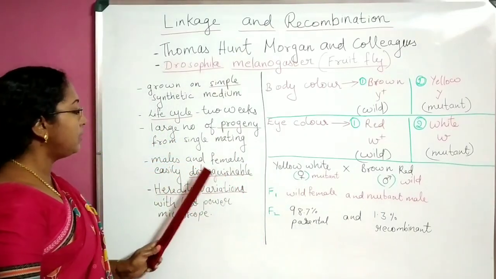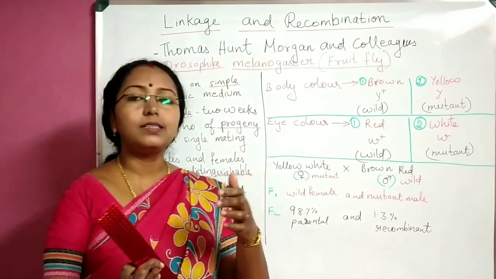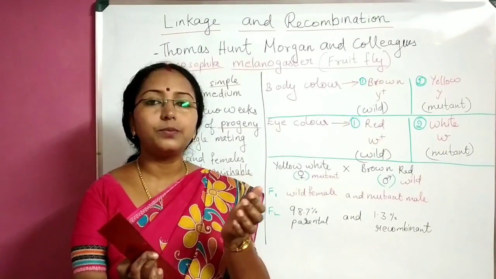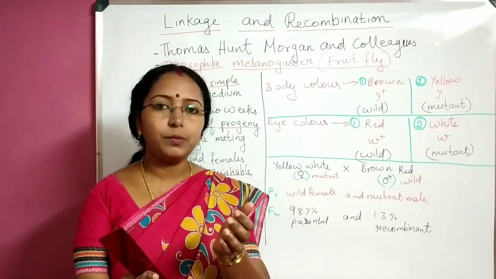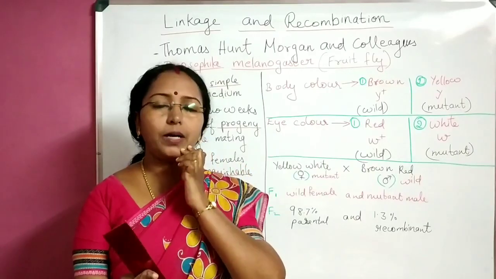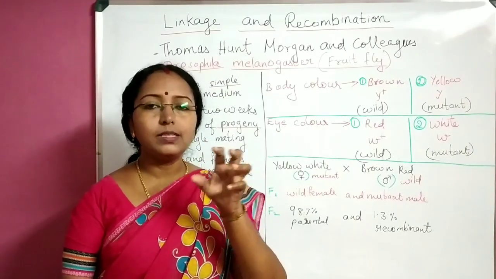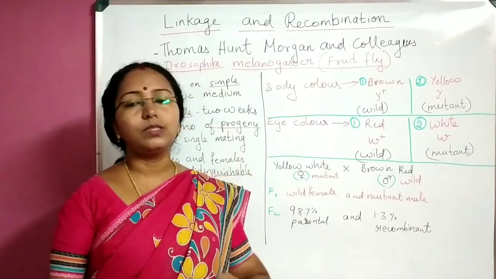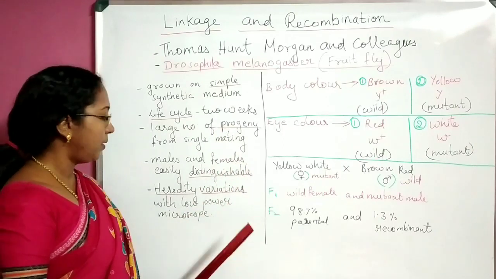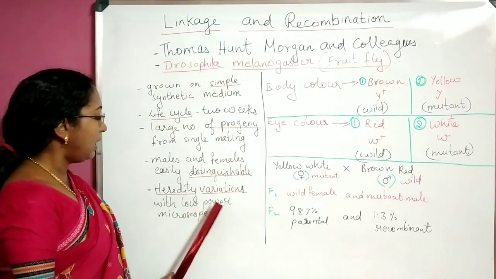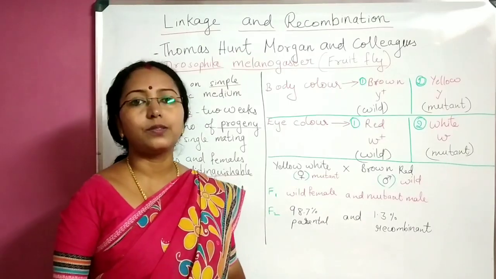Next, males and females were easily distinguishable. The male flies and the female flies could be easily distinguished at a sight, or with the help of a low power microscope. Since they were easily distinguishable, it was again a reason why it was taken as the experimental material. The last reason was that hereditary variations could be observed with a low power microscope.